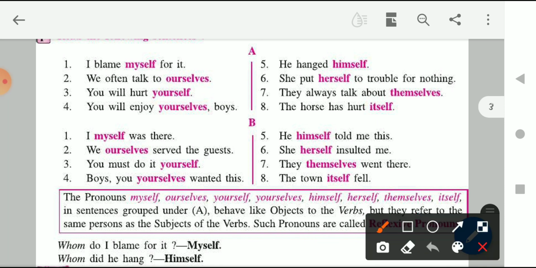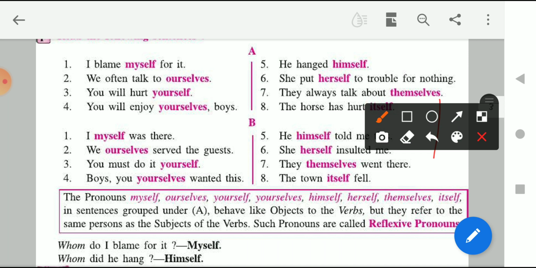The pronouns myself, ourselves and himself in the sentence group A, which is this one, behave like an object to the verb. Object to the verb means, first of all, what is a verb, children? Verb is the doing word, or you can say action word, right, which shows what action is being done.